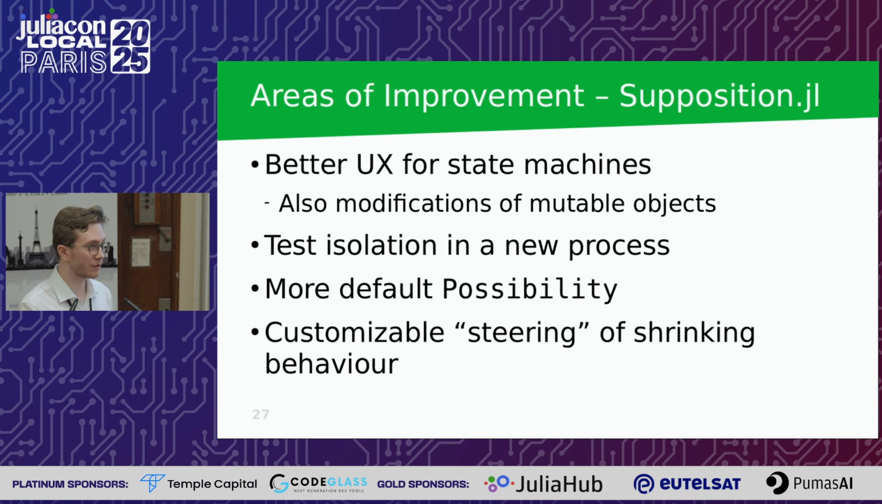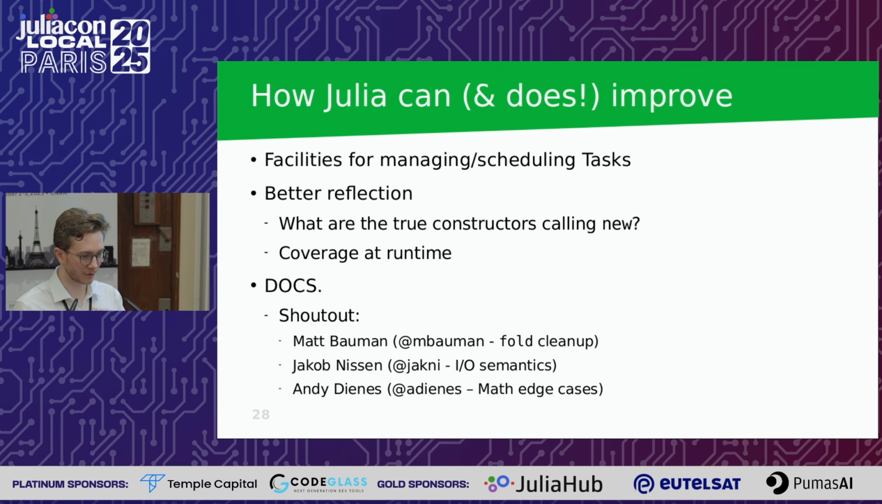I want to provide more default possibilities, and on main, for example, there's something that generates matrices, just bare matrices, but it's probably of interest for all the scientists here. And I want to give some opportunity to customize the steering of this shrinking behavior, where we can say, okay, I'm only interested in certain kinds of behavior, or I know that there's a better heuristic or something, because the defaults are very good, but they're not perfect for every use case, of course. Now, that's as far as Supposition can improve.